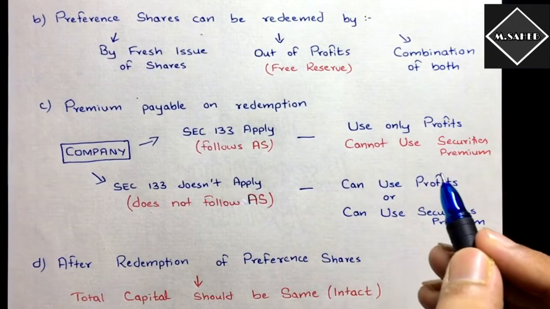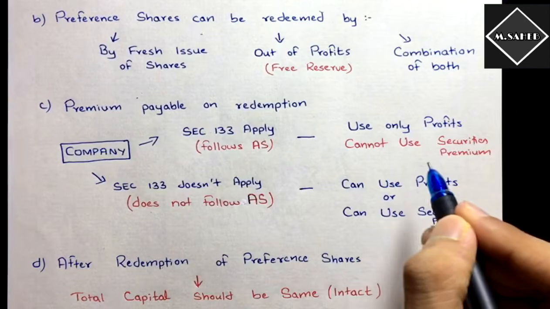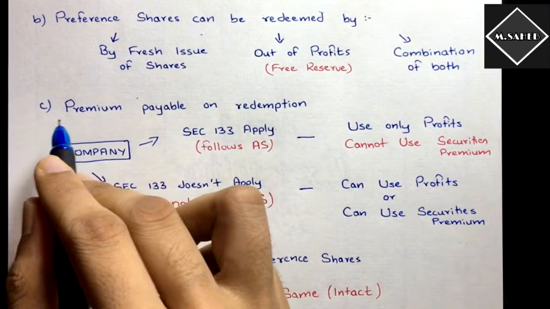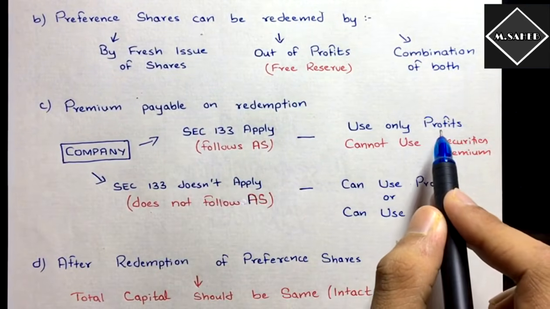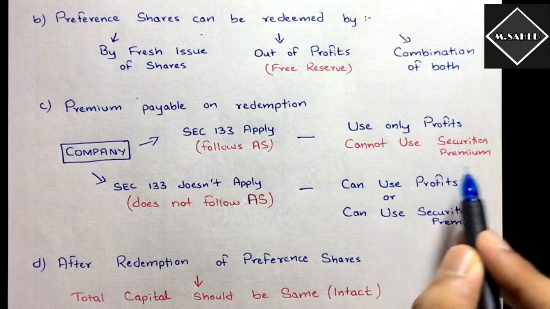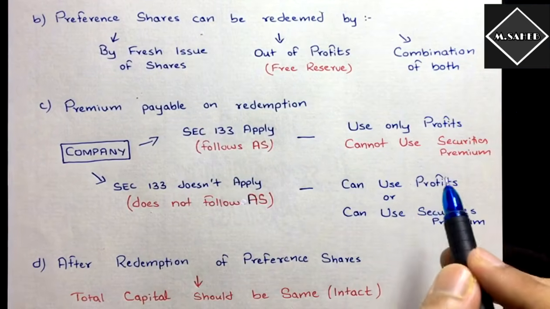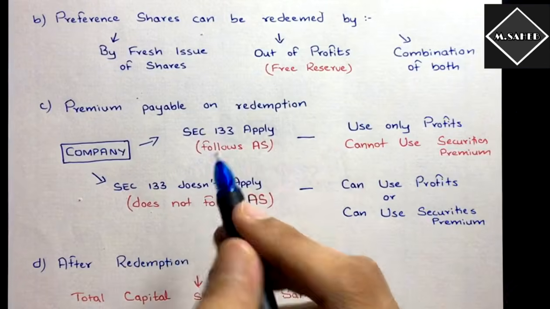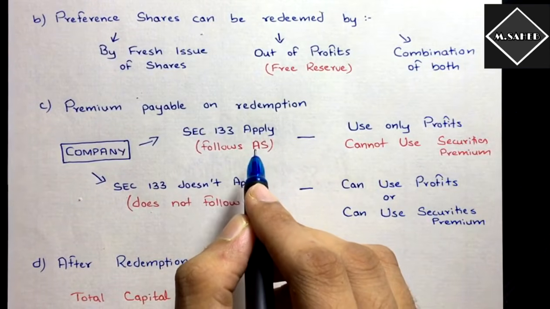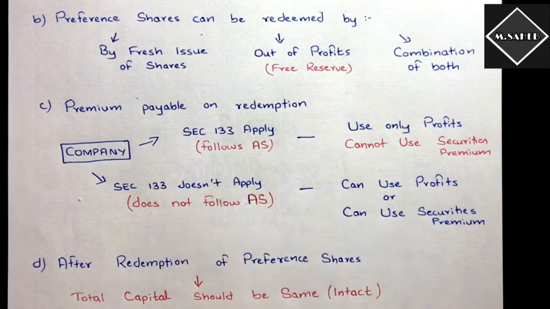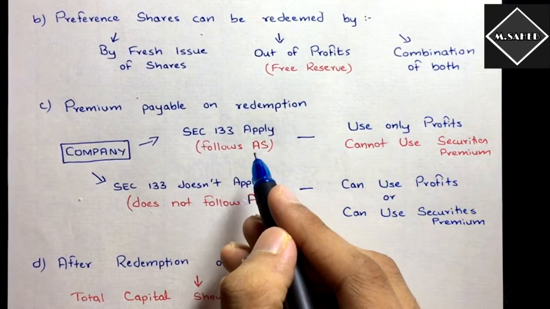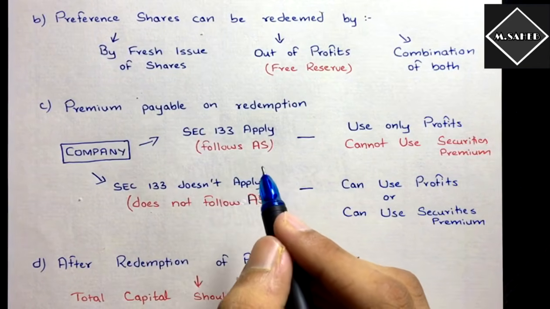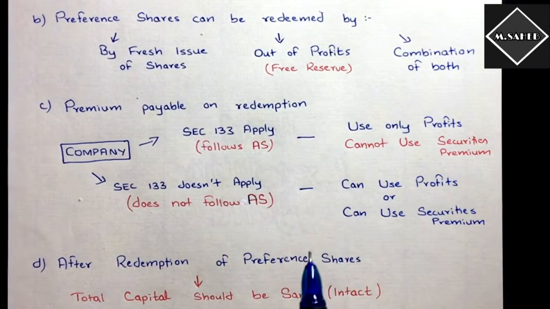But before this provision, what was there? Before this amendment, the companies were able to pay the premium on redemption from free reserves, from profits that are available for distribution as dividends, as well as securities premium reserve. But now, since this amendment, the company which follows accounting standards, and every company has to follow accounting standards, right? The company which has the objective to earn profit, and most of the companies have the objective to earn profit, right? Even NGOs sometimes have the objective to earn profit, right? Not the NGOs, some companies, the social companies like that, right?